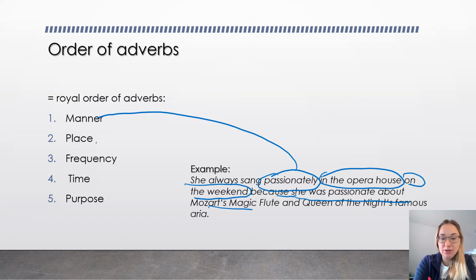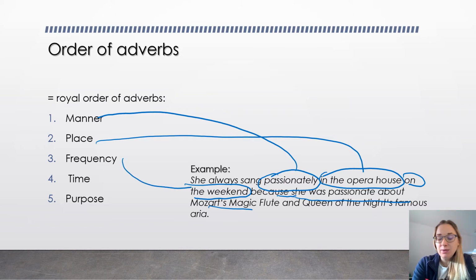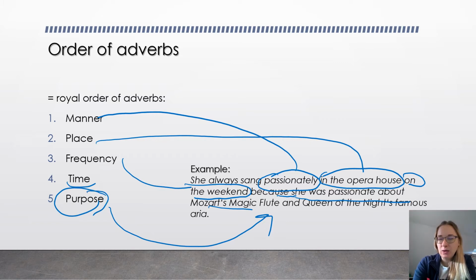In the opera house, place. Frequency, on the weekend. And if we say on the weekend at 10 o'clock, then we would have had a time. And the purpose why she did that is because she was passionate about Mozart's Magic Flute and so on. So in this case, purpose is quite long and an entire sentence in itself.